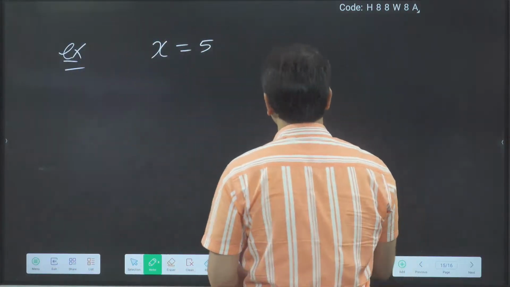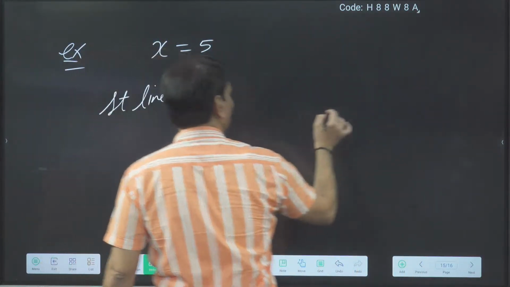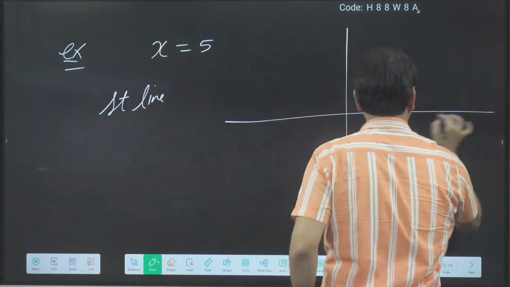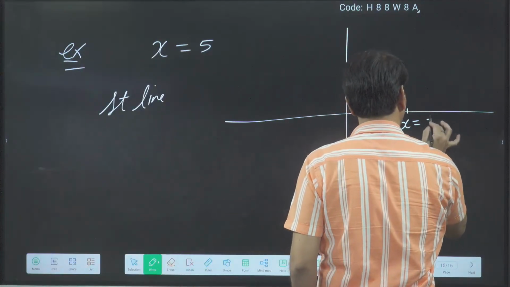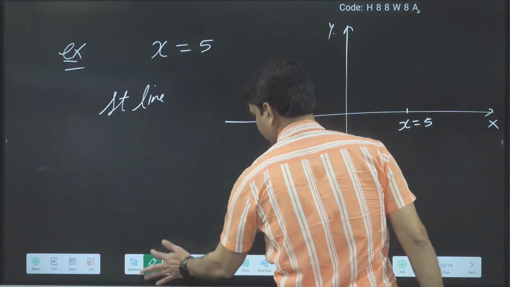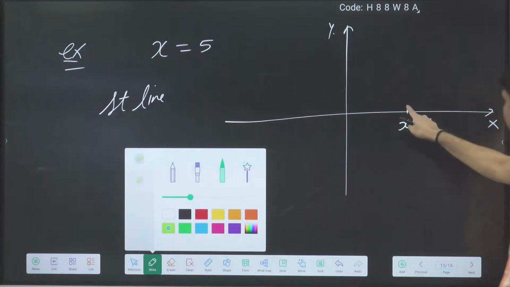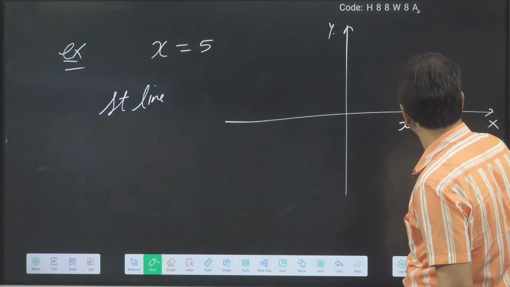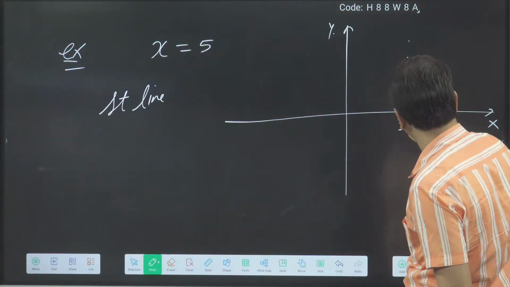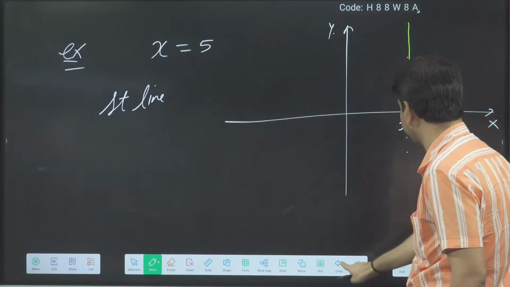How can we draw it? Suppose this is x is equal to 5. Now here also what is the x? 5. Here also what is the x? 5. x is 5 everywhere. y can be anything because I have not given any condition for y.